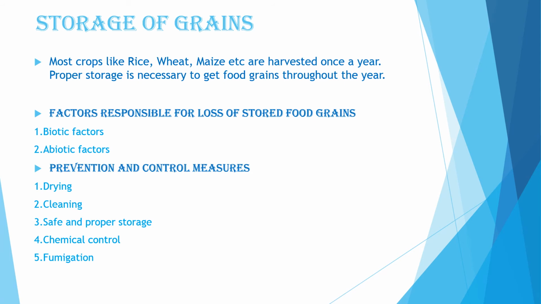The use of fumigants to kill or repel pests is called fumigation. It is a very effective method for controlling insect pests of stored grains. Some of the fumigants that we use for storage of food grains are ethylene dichloride, carbon tetrachloride, methyl bromide and aluminum phosphide. These are very common fumigants.